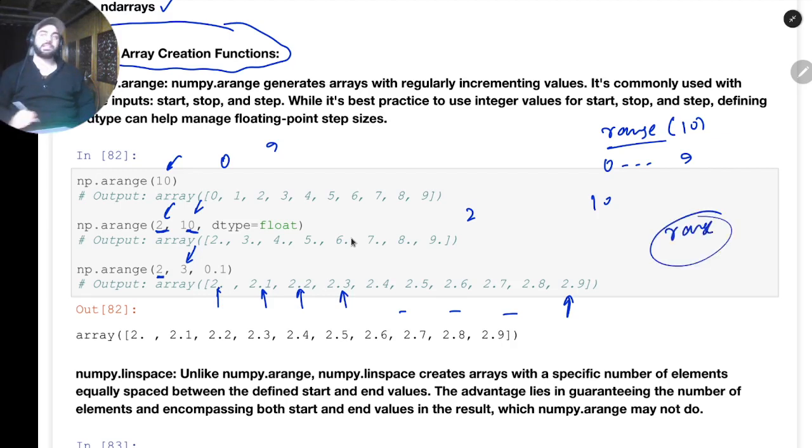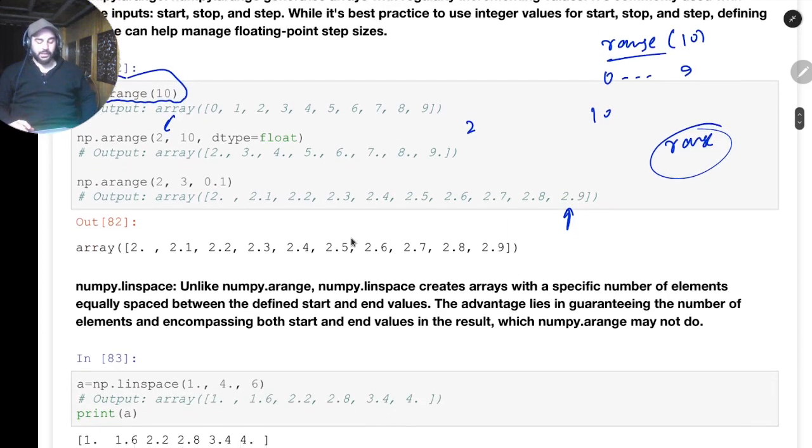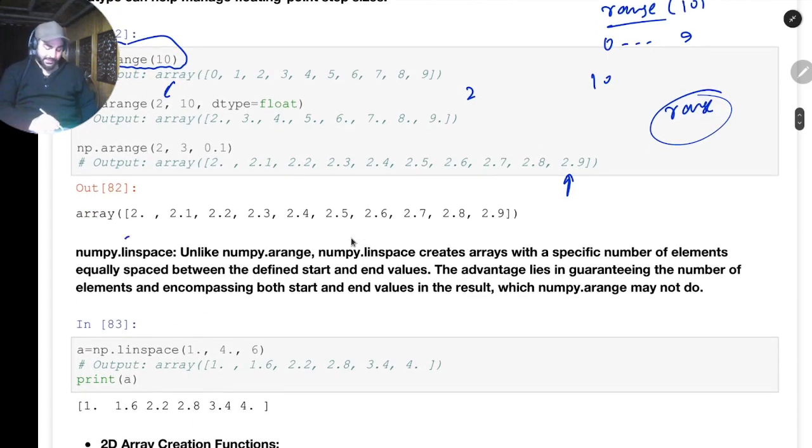So arange and range are equivalent. You can create 1D arrays by using the arange function. Is that clear? Is this arange clear? Okay.